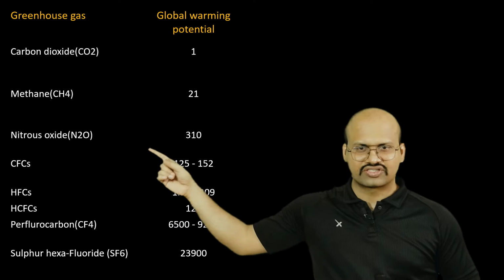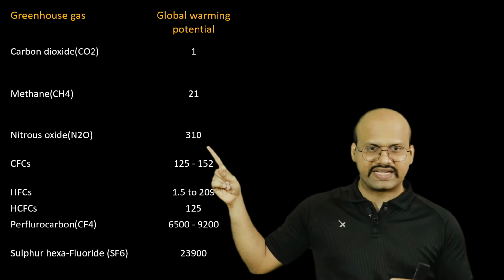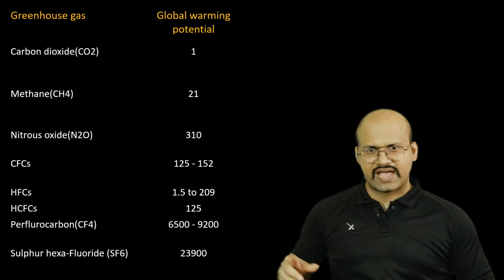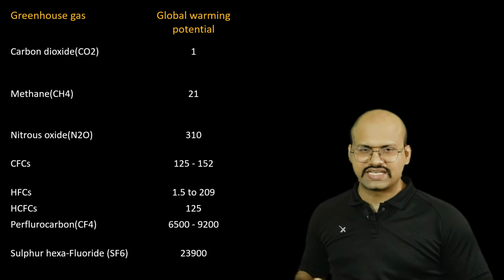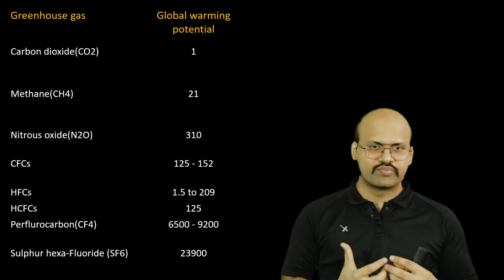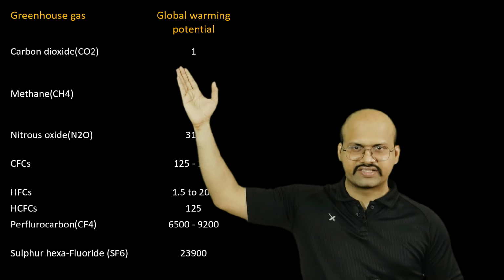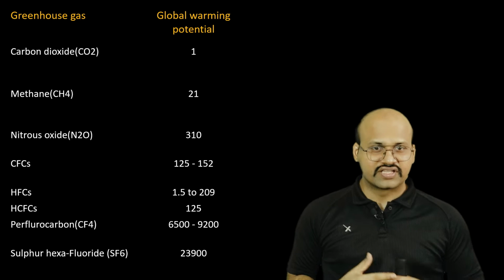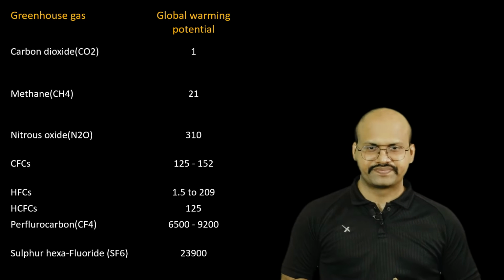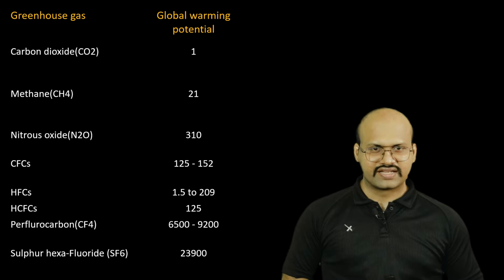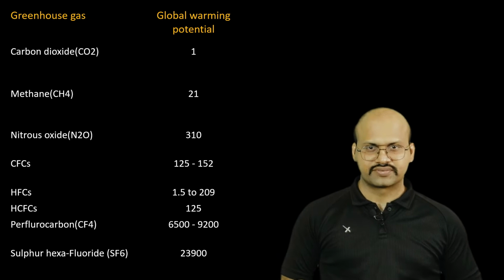Similarly, nitrous oxide provides 310 times more heat compared to carbon dioxide. And we can see that this amount keeps on increasing. But these gases are present in a very small fraction, while carbon dioxide is present in a very large fraction compared to these gases. Therefore, the effect of carbon dioxide is higher. If the proportion of these gases were to increase in our atmosphere, then it will have severe consequences.